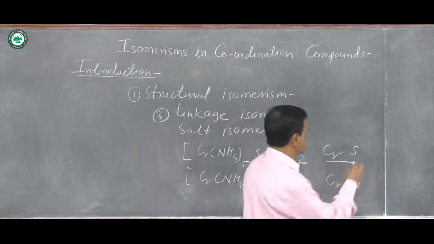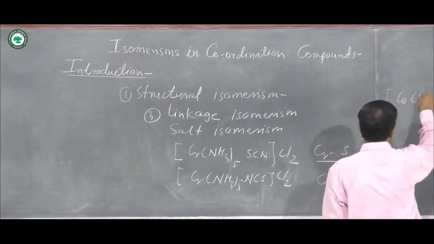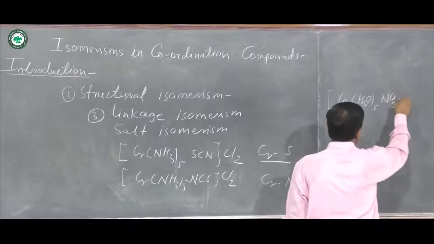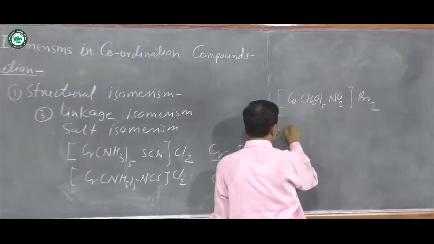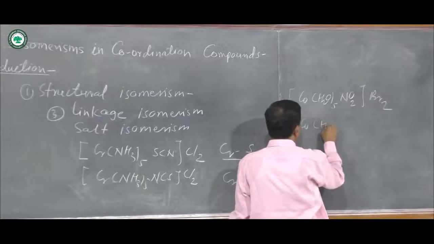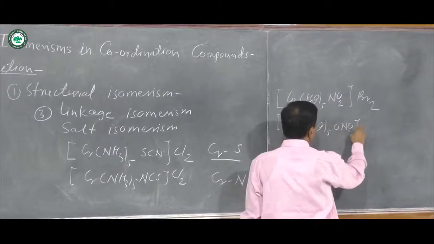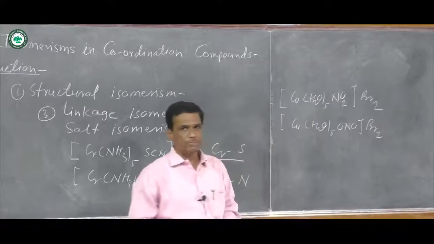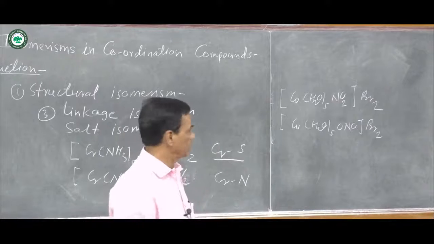The second example is [Co(H2O)5NO2]Br2 and [Co(H2O)5ONO]Br2. This is again an example of linkage or salt isomerism.